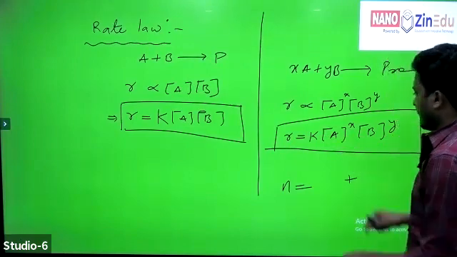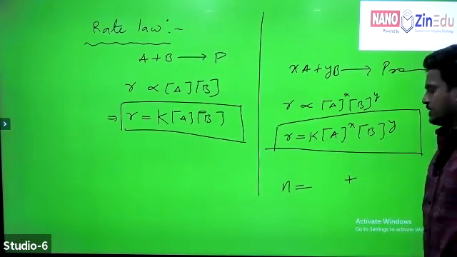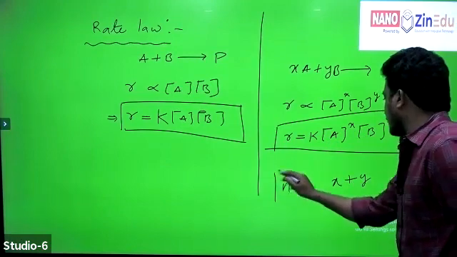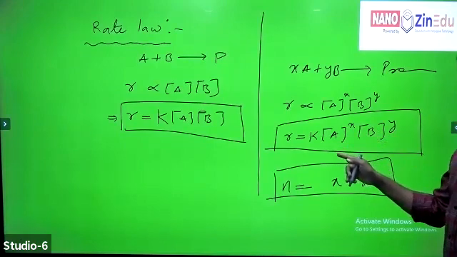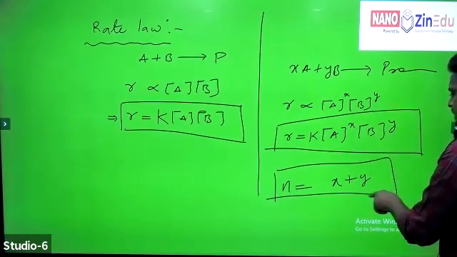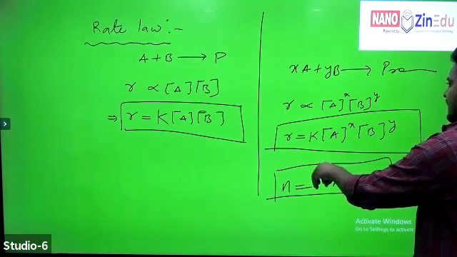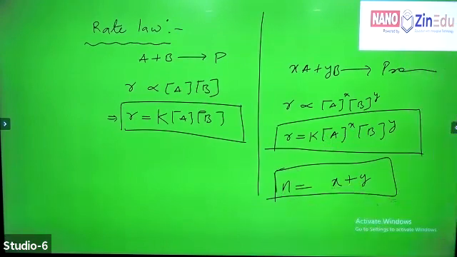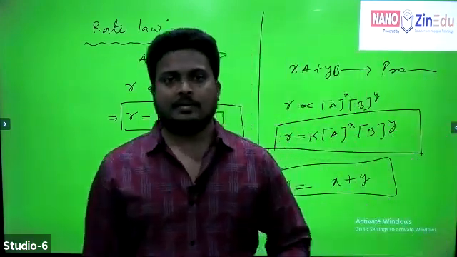What are the powers? x and y are the coefficients of reactant species A and B. The sum of x and y is called the order of reaction. n equals x plus y. Here K is the rate constant, and it has different units for different orders of reaction.